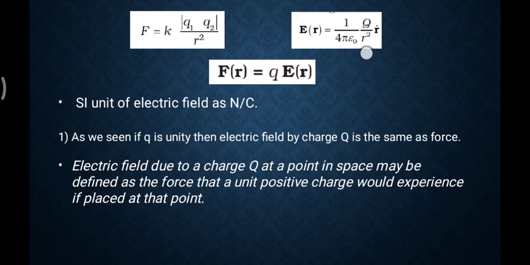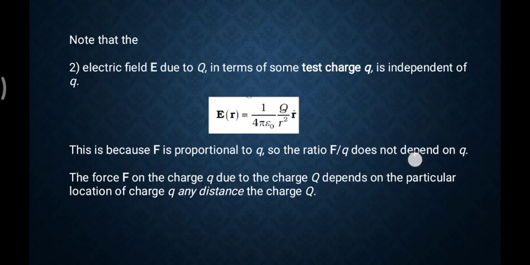So if you are seeing this, if you multiply by the q, it becomes force. If I remove this q, then it will be electric field. So it is independent because there is no presence of any q. This is because F is proportional to the Q, and F by Q, if I am bringing this,